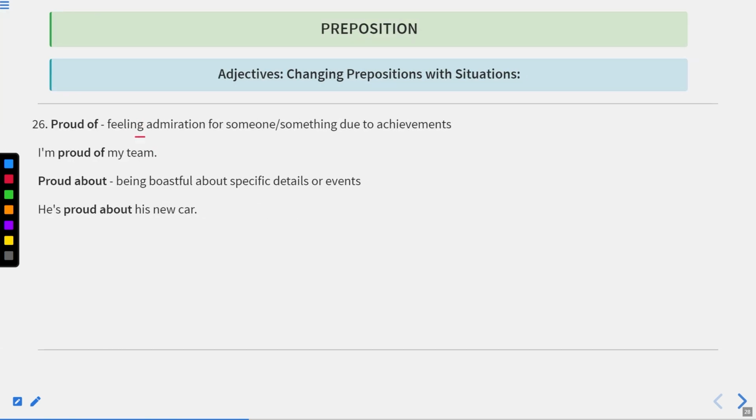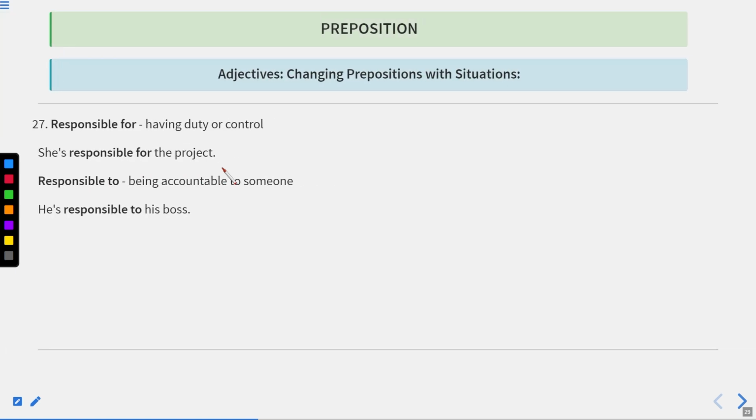Proud of means feeling admiration for someone or something due to achievements. I'm proud of my team. Proud about, being boastful about specific details or events. He is proud about his new car. It means he just boasts about his new car because he just shows off. Okay. And proud of my team means feeling admiration for someone. When we feel proud, it means we really feel extremely happy on the success of another person. Now let us move to the next one.